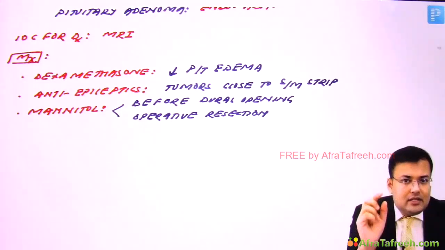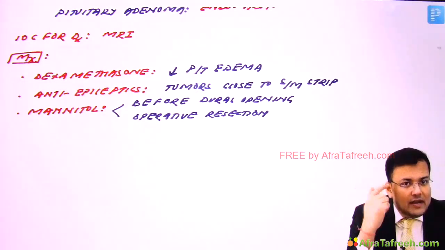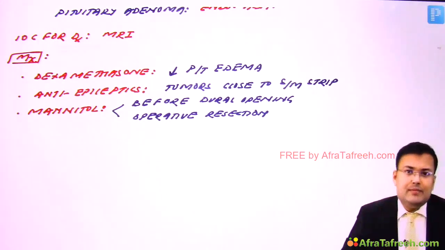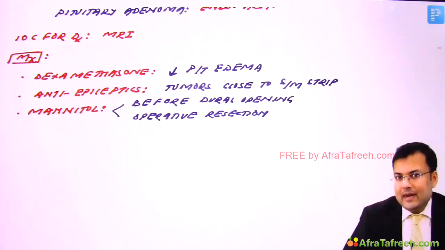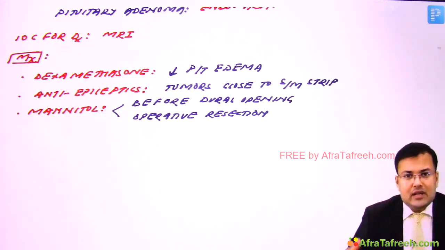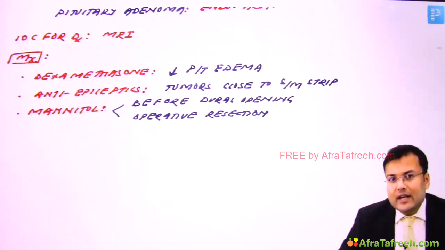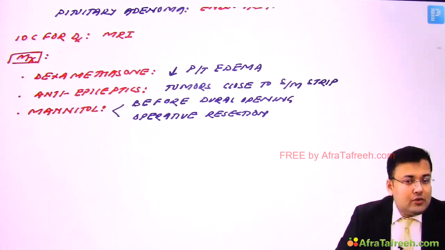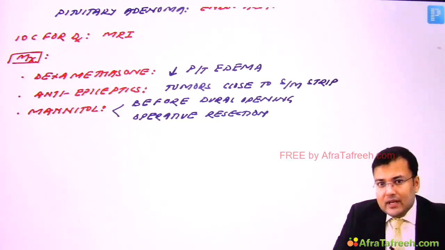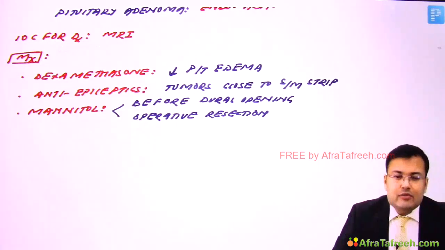If some tumor is still left inside, or there are positive margins, in the post-operative period what do we have to give? We have to give radiotherapy.